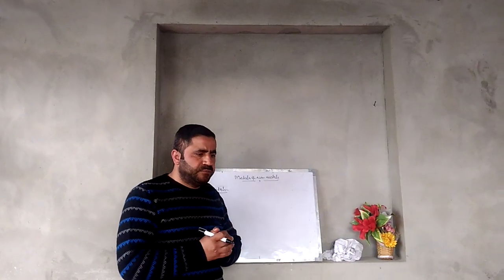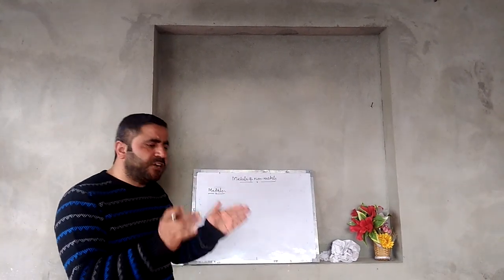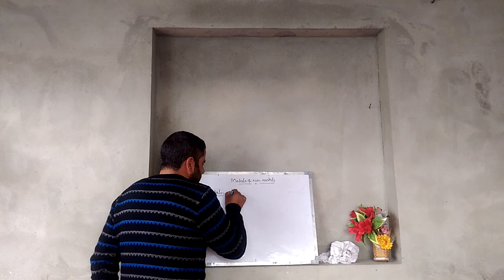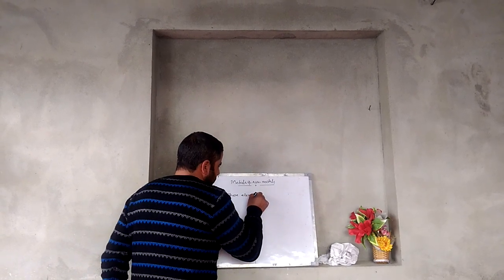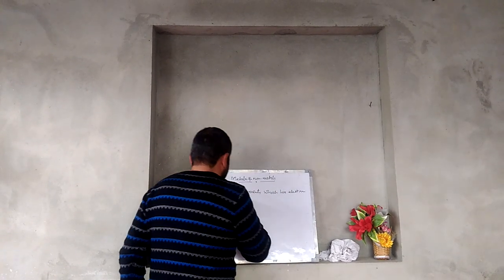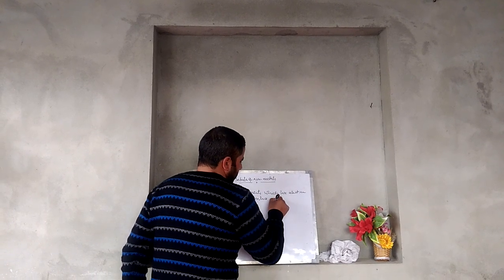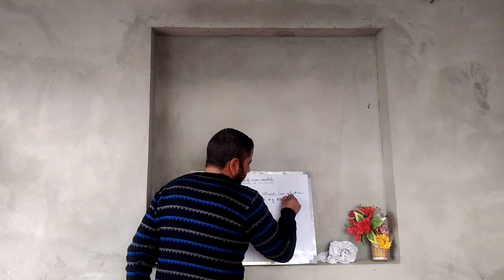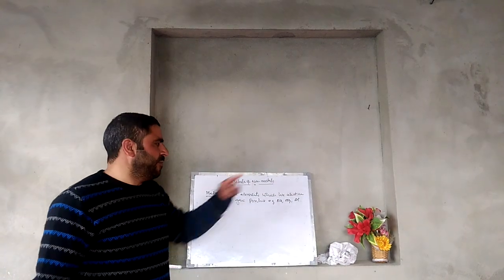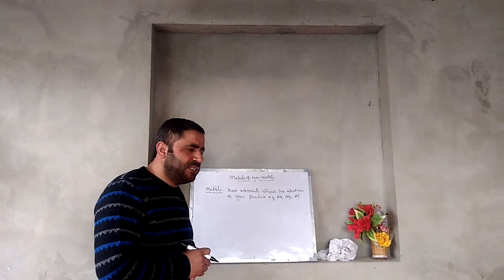Dear students, metals are those elements which lose electrons and gain positive charge. For example, sodium, magnesium, aluminum, all these elements lose electrons and gain positive charge. They are known as metals.